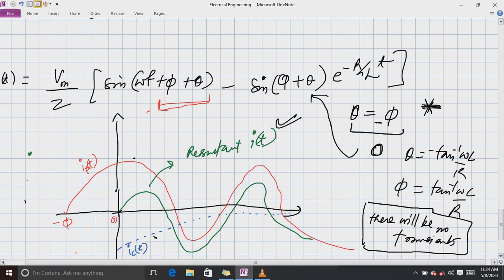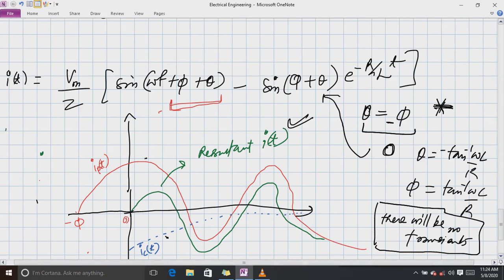So the switching instant is very important. If we switch at the instant when phi equals tan inverse omega L by R, there will be no transients. So this is all about the RL circuit. Now let us move to the RC circuit.